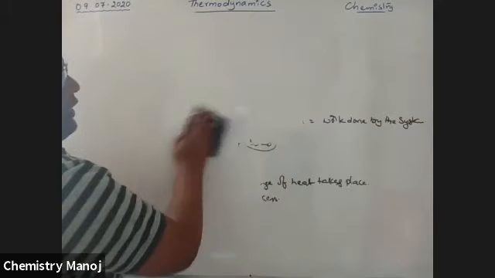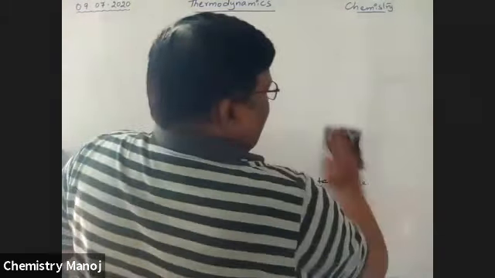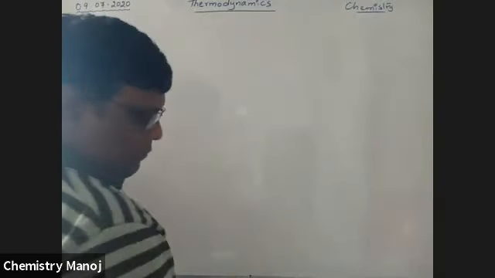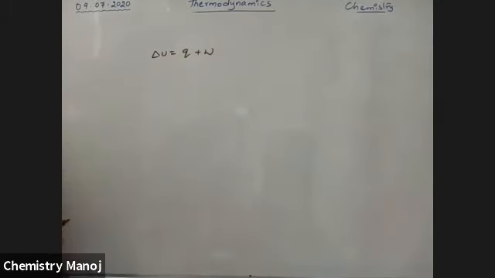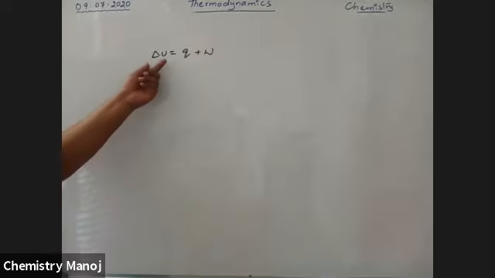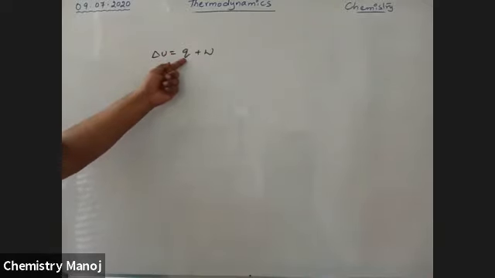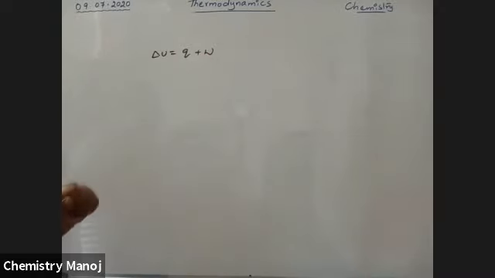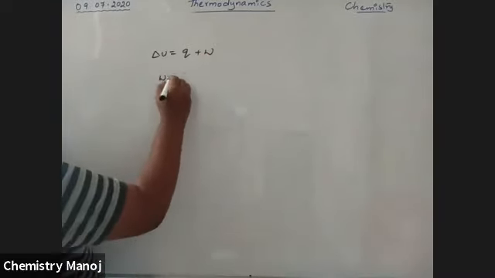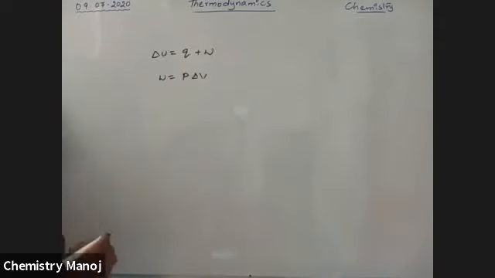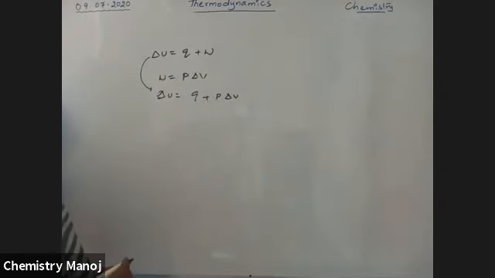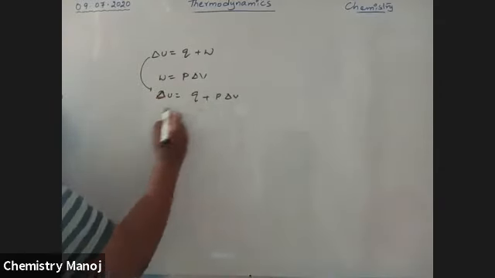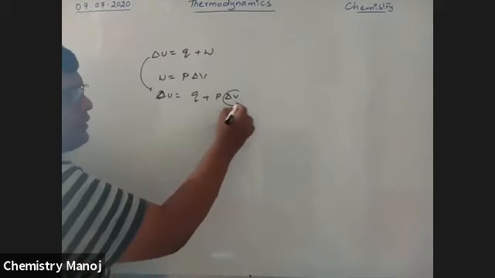To explain the energy changes, see here: delta U is equal to Q plus W. Here, delta U is the change in internal energy, Q is the heat supplied to the system, and W is the work done on the system. We know W is equal to P delta V, where delta V is the change in volume. So delta U is equal to Q plus P delta V.